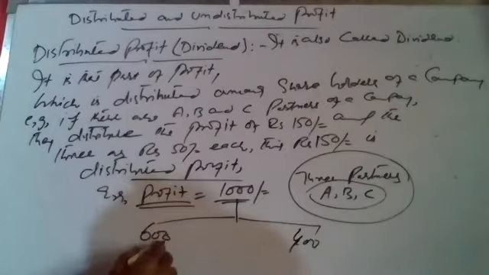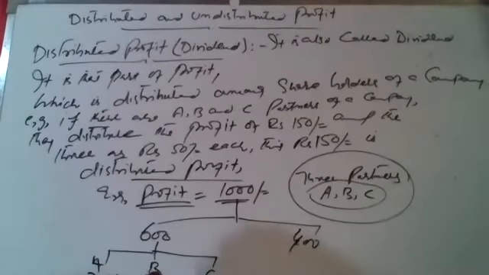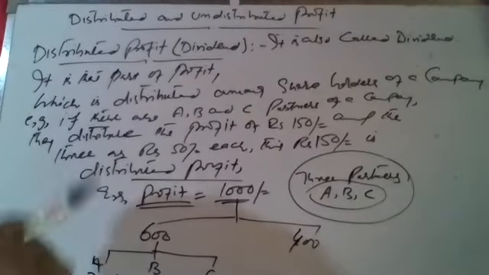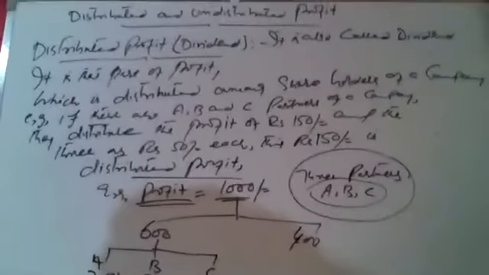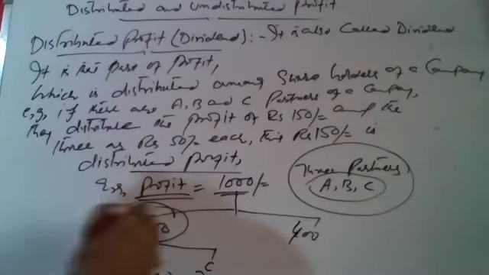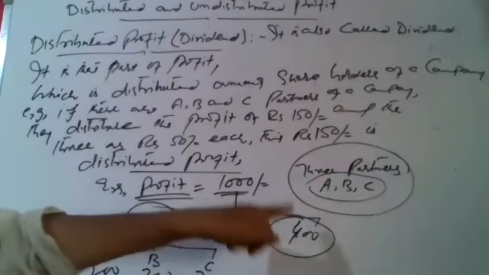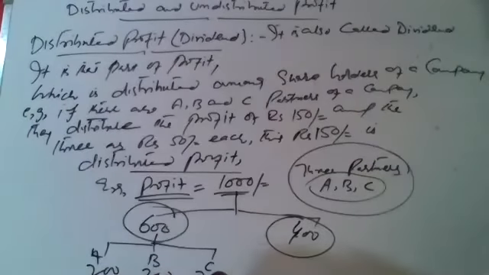This 600 rupees we will divide among A, B, and C. A, B, and C will get 200 rupees each. The 600 becomes distributed profit, and they decide that let this 400 rupees be kept in the company again for further profit, for further investment, to create more assets in the company.